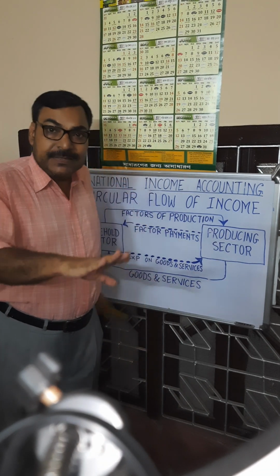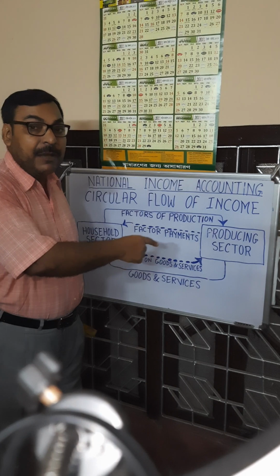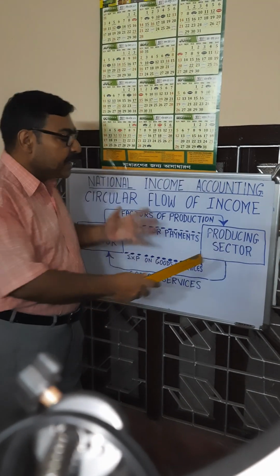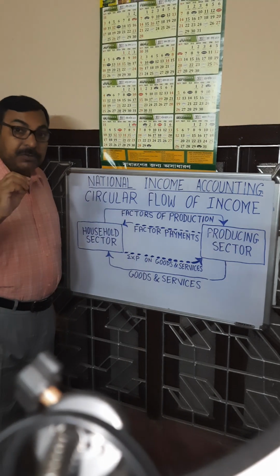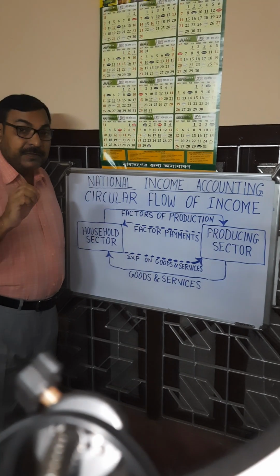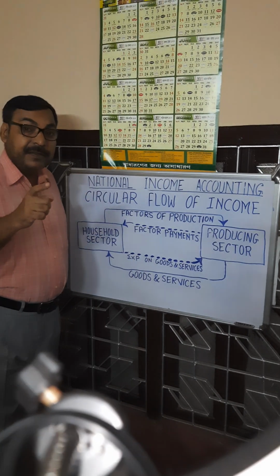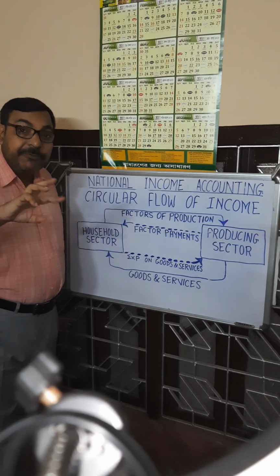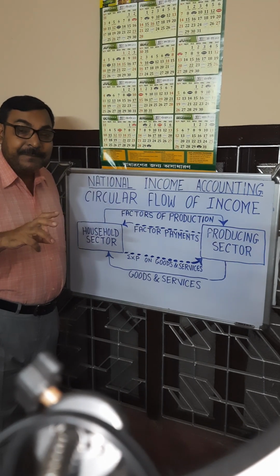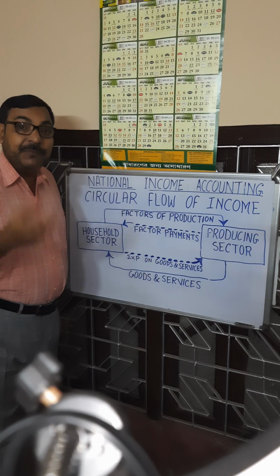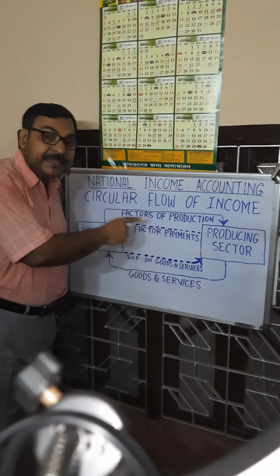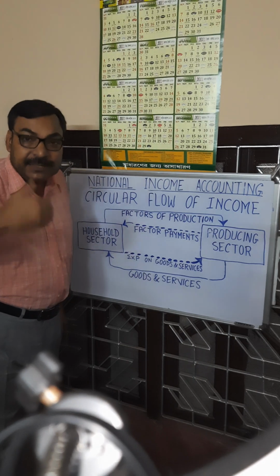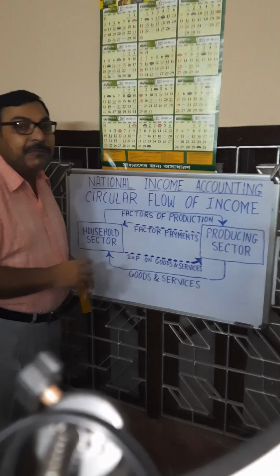Here we are assuming income is equal to expenditure in every economy to make it simple. But if we consider a possibility of inequality between income and expenditure, a possibility of savings or borrowings in every sector, then we have to include the financial system in this model. That is called the further development of the circular flow model.